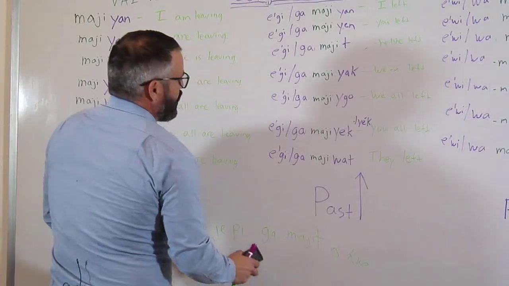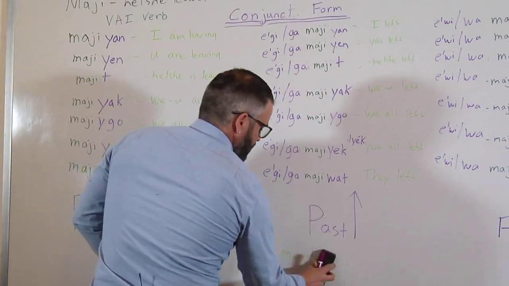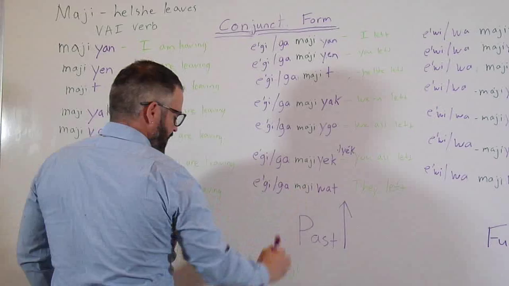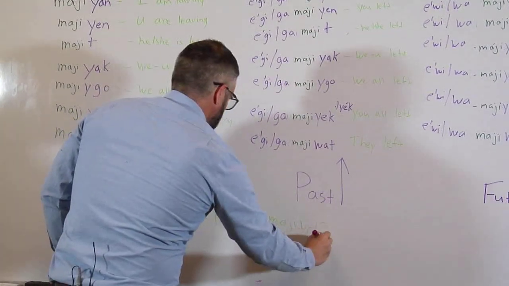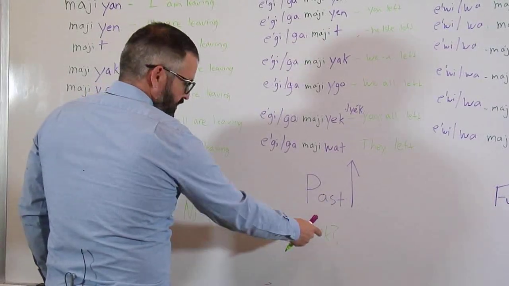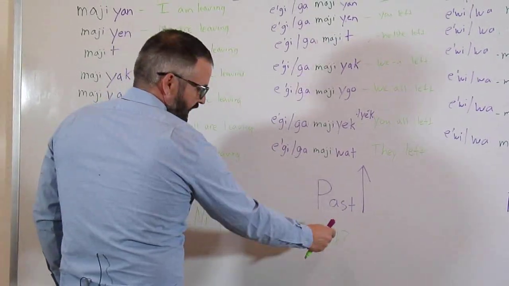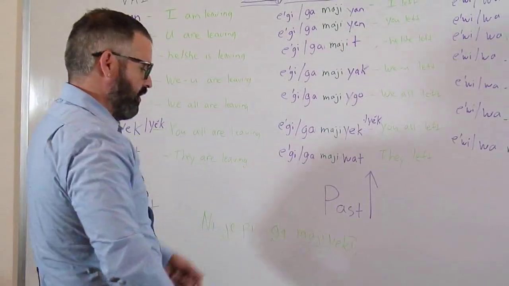If you want to say, when are you all, or when did you all leave? Okay, so what was you all? That's the yuck or yak. Nijapi ga majiyuk. Again, some people say yak versus yuck. So nijapi ga majiyak or yuck. So when did you all leave?